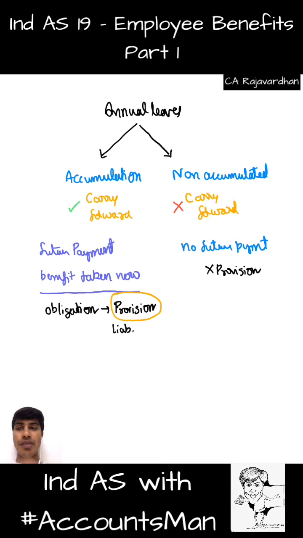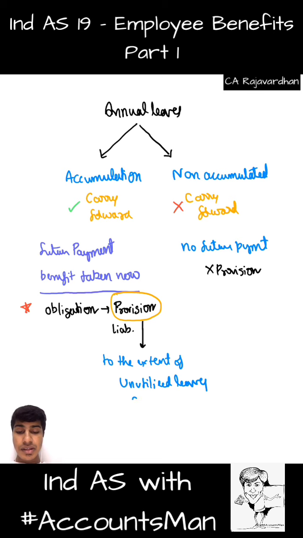So this is the case where we need to be a little too cautious. This is an important case. You get that? When the accumulation is allowed, we need to create provision. Now the question is, what is the extent to which we need to create provision? So this provision is to be created to the extent of unutilized leaves.